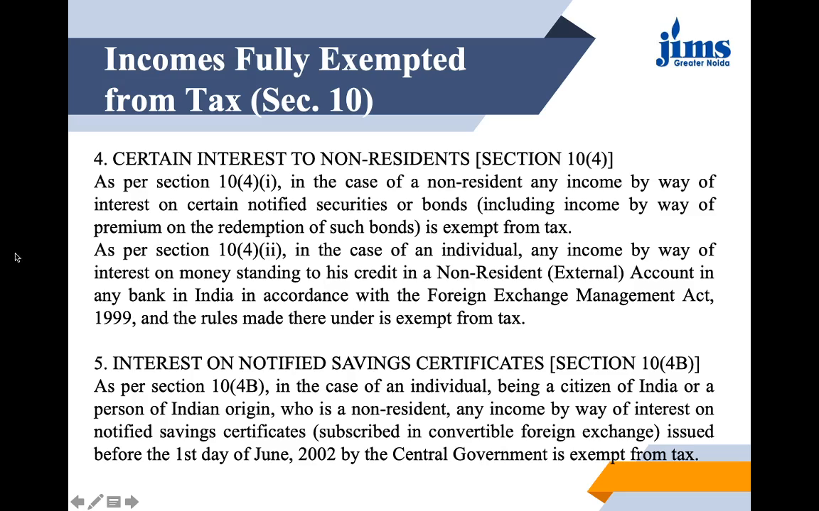You can even enhance this heading, like certain interests on securities or bonds, so you can write like that. Next is interest on notified savings certificate. The section is section 10 subsection 4B. Here, in the case of an individual being a citizen of India or a person of Indian origin, maybe a non-resident, if he is receiving any income by way of interest on any notified savings certificate, which is subscribed in convertible foreign exchange, issued before 1st June 2002 by the central government, it is exempt from tax.